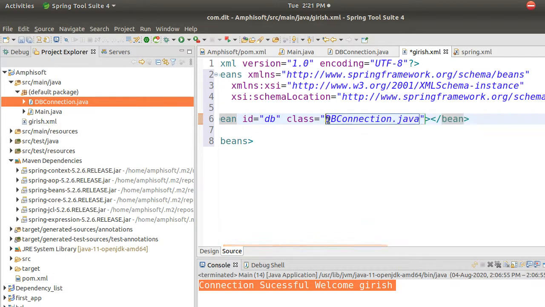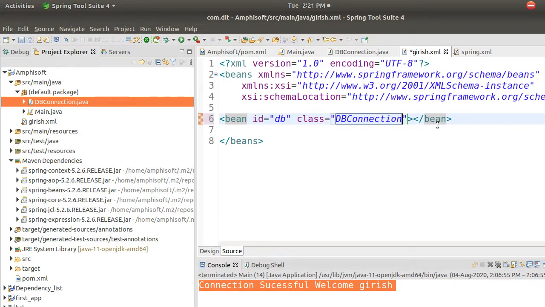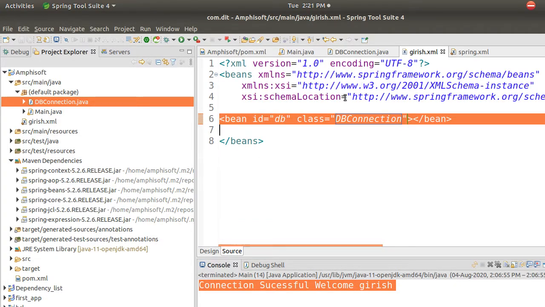I can just give DB connection because it is in a default package. I don't want to mention anything extra. I can just mention that class name itself. If it is inside some package, I have to give that package name also. So what I did just now, I declared one bean in my XML file.